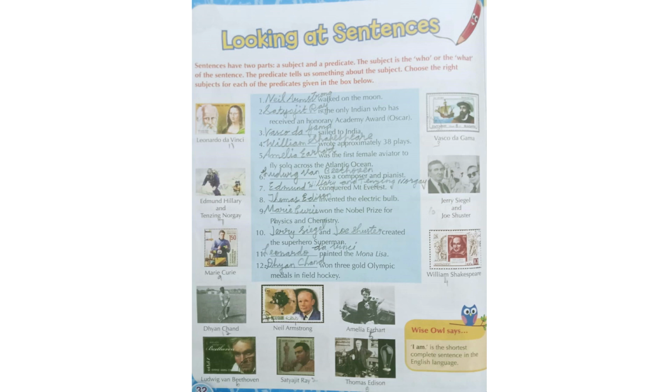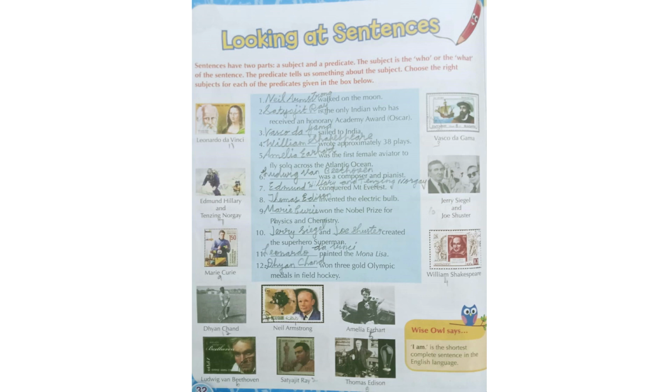Leonardo da Vinci. Then Dash won 3 gold Olympic medals in field hockey. Dhyan Chand. So the subject of the sentence is answering who, and the predicate is telling something about the subject. Now do you understand this lesson?